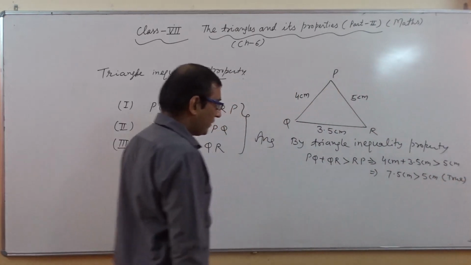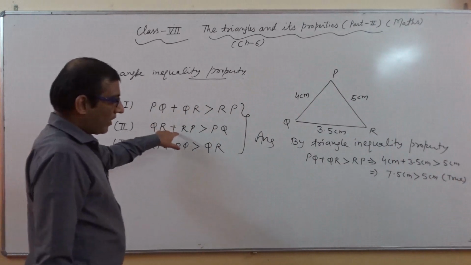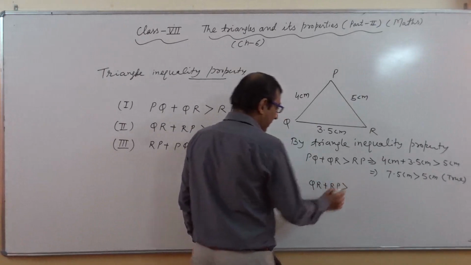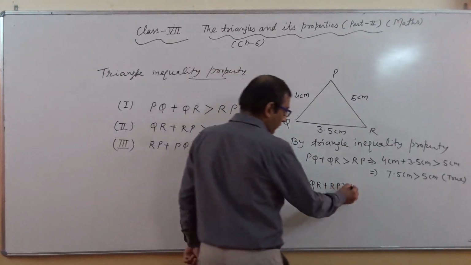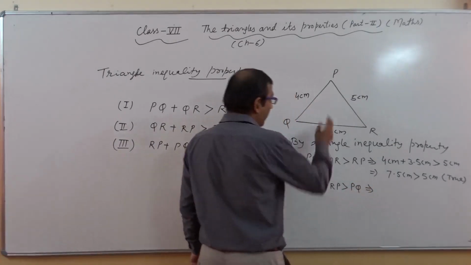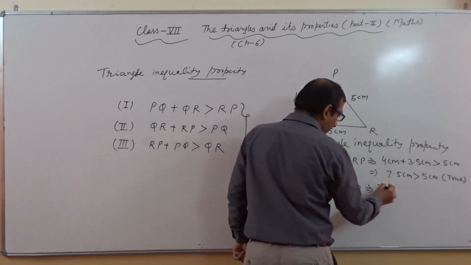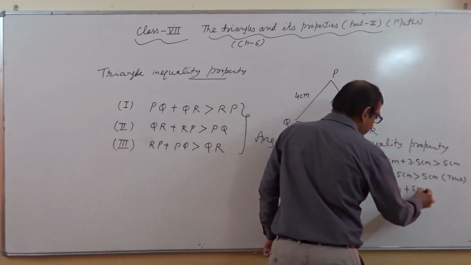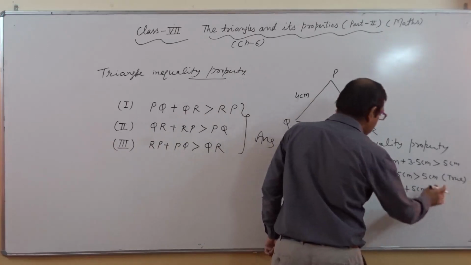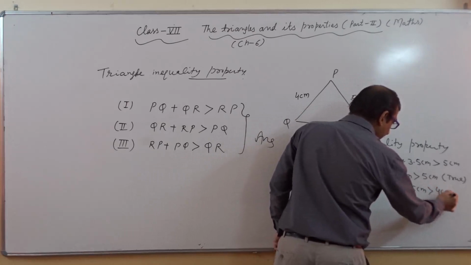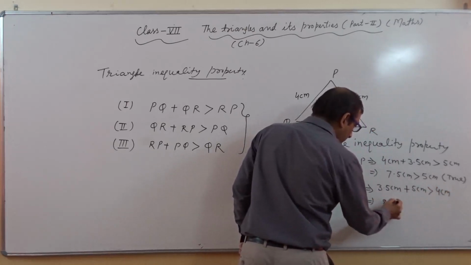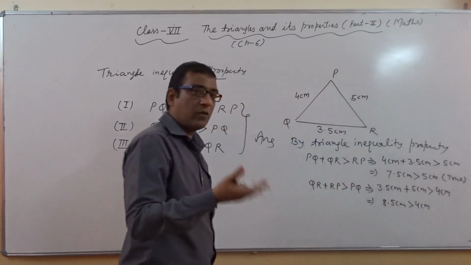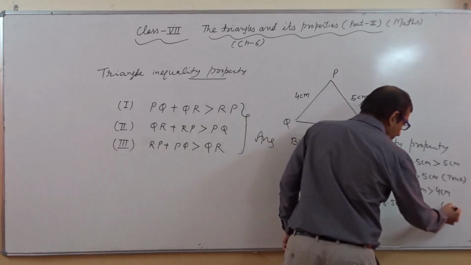Okay. Now we will come to the second case. The second case is QR plus RP, so we write here QR plus RP is greater than PQ. What will we do? We will put in the values. QR is 3.5 centimeter, RP is 5 centimeter, and their sum is greater than 4 centimeter. When we add these two, it becomes 8.5 centimeter, greater than 4 centimeter. And we know very well 8.5 centimeter is always greater than 4 centimeter. So it is also true.